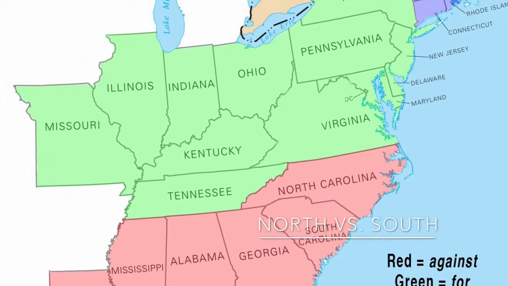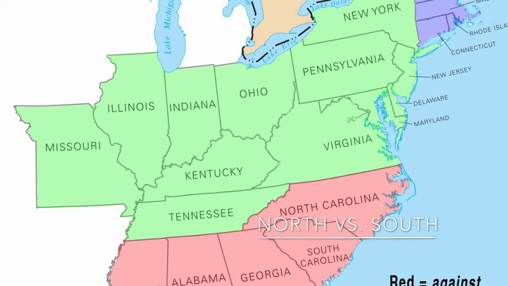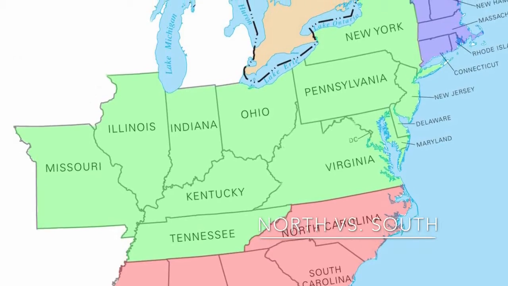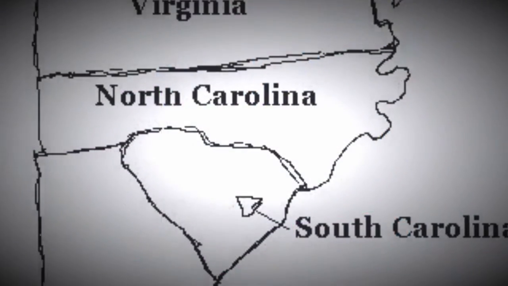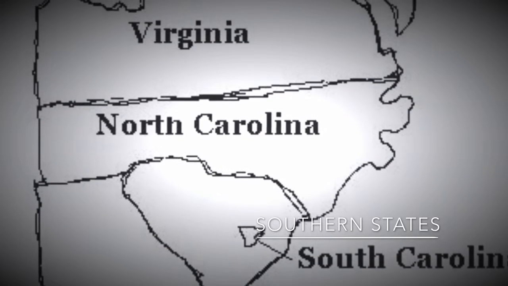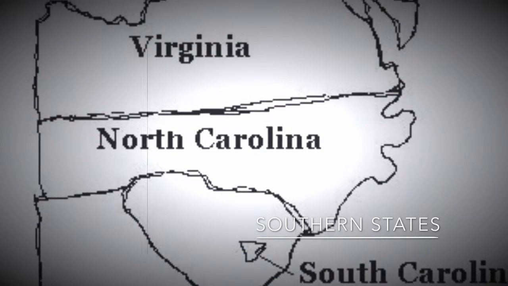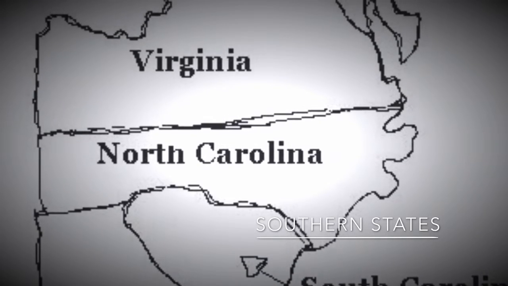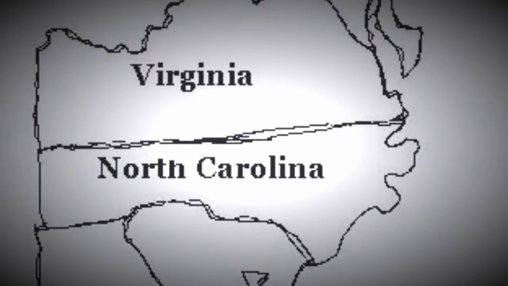One of the biggest problems in the country was the tariffs that were placed. They favored mostly the North, not as much the South. South Carolina and many other southern states were outraged by a tariff that was passed which raised taxes on imports. This tariff was so controversial that it became known as the Tariff of Abominations.